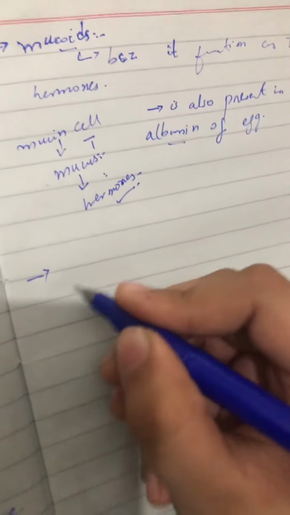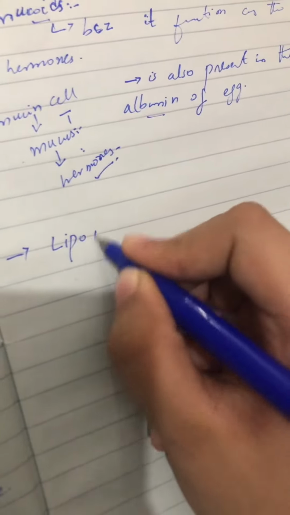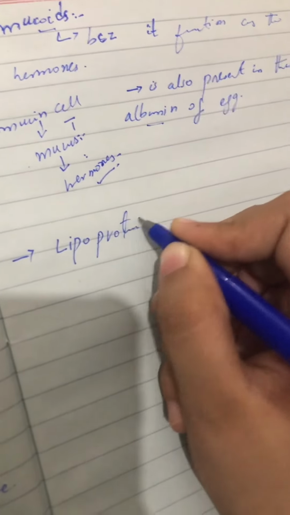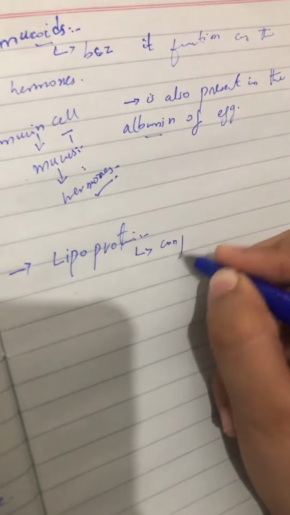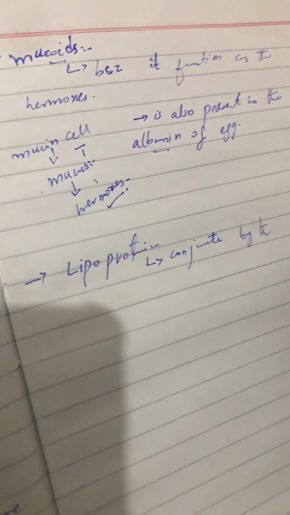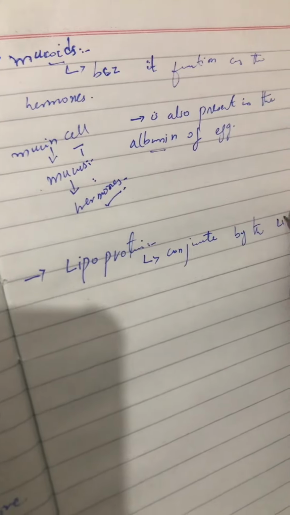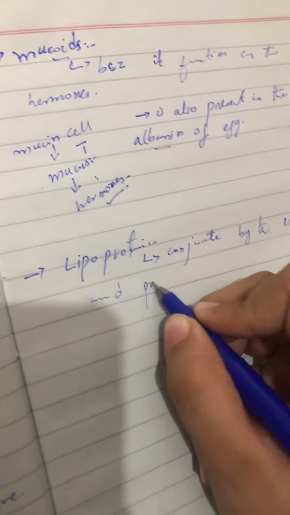Third, we have lipoprotein. Lipoprotein is basically conjugated by lipid and protein.